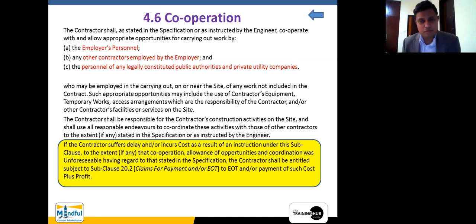So it is not an unforeseeable situation, but there are unforeseeable situations, where having regard to what is stated in the specification, the contractor shall be entitled, subject to this particular clause, to payment of such cost plus profit. Now this is the magical word that we are talking about. So it says while providing cooperation, if it is an unforeseeable situation, the contractor has the right to cost plus profit. Okay, so this is what it says.